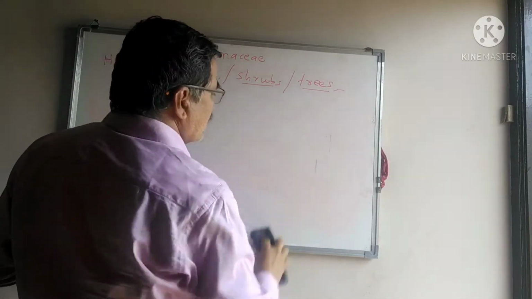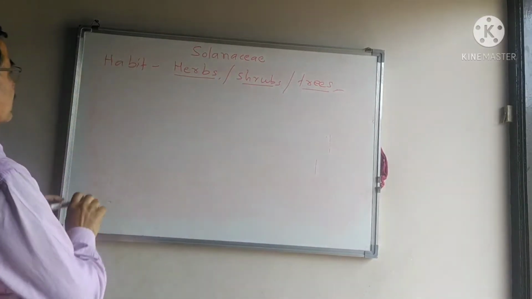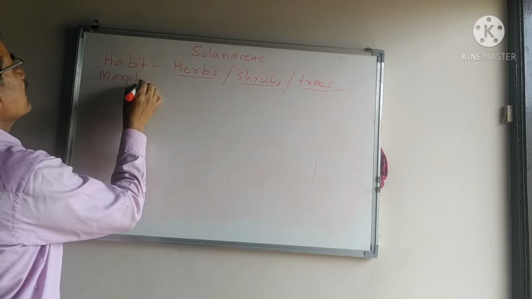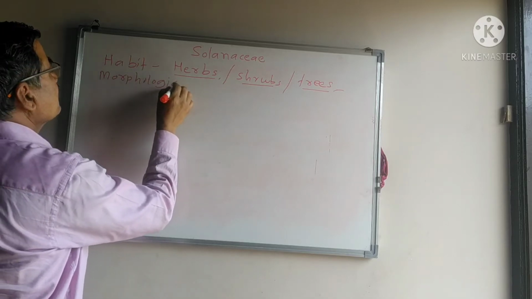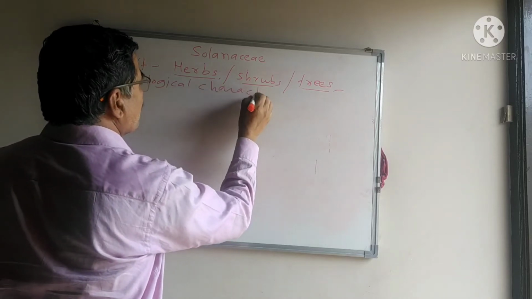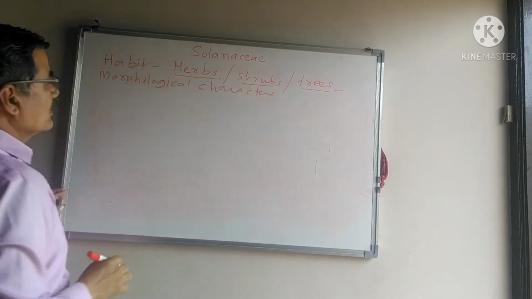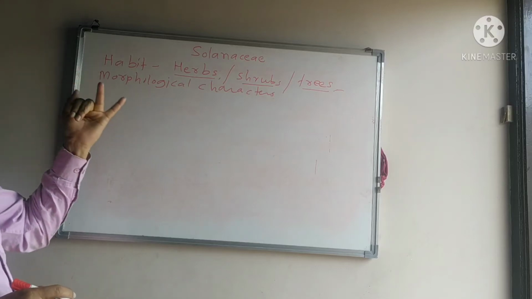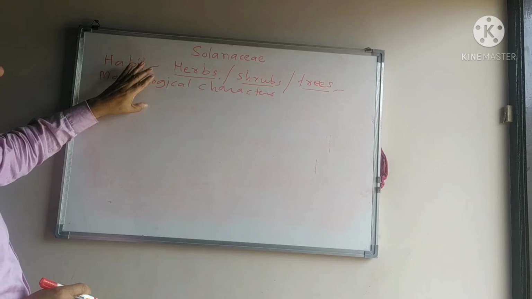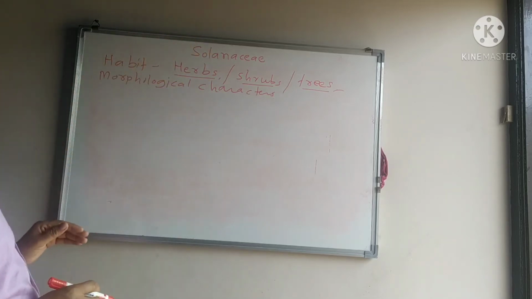Then, morphological characters, that is vegetative characters, the external characters. The morphological characters of plants are root, stem and leaves. These are the vegetative characters of the plants.